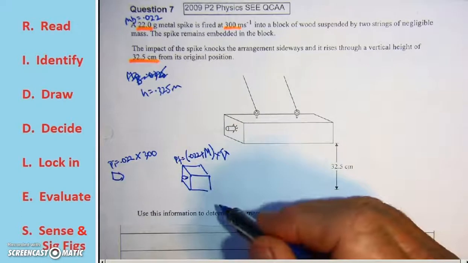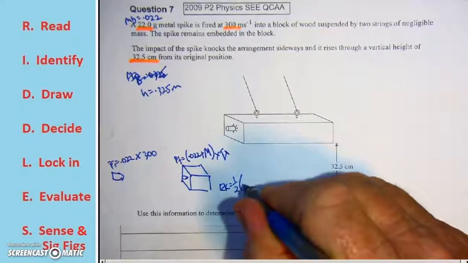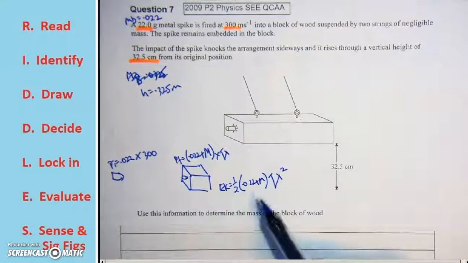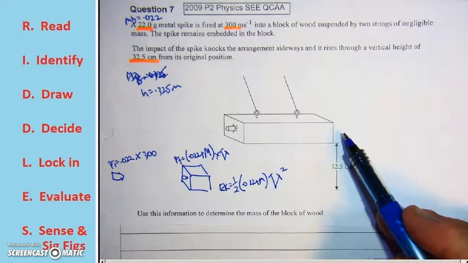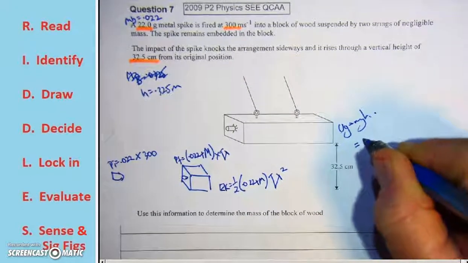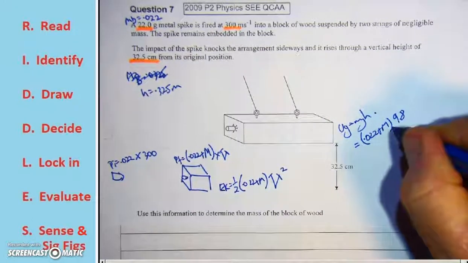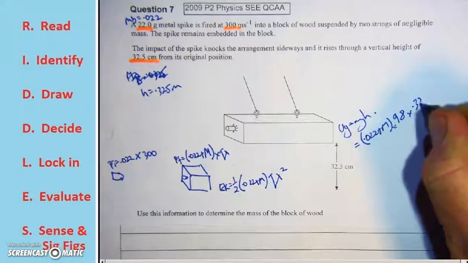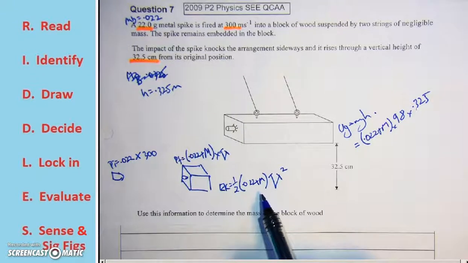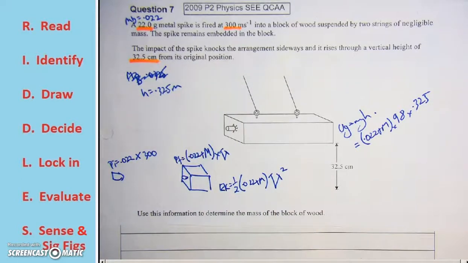Now, that will also have a kinetic energy. The kinetic energy will be a half times the mass, 0.022 plus m, multiplied by the velocity squared. That will be totally transferred into gravitational potential energy here. UG will equal mgh. Now the mass is 0.022 plus m, multiplied by 9.8, multiplied by the height, 0.325. Now that will equal that. And we have our third equation here which equals that. And therefore we can go through and solve simultaneously.